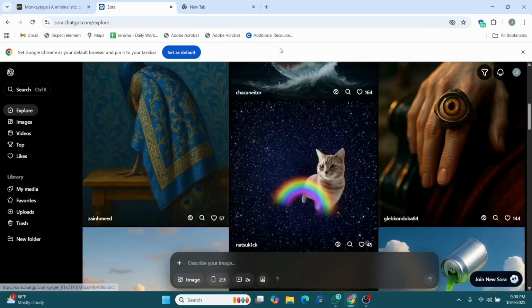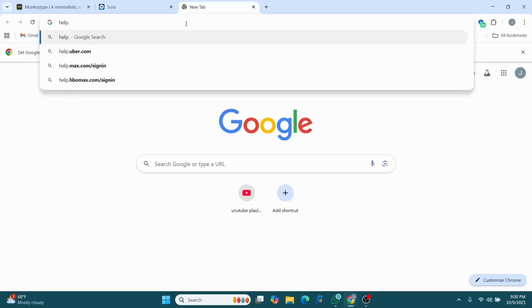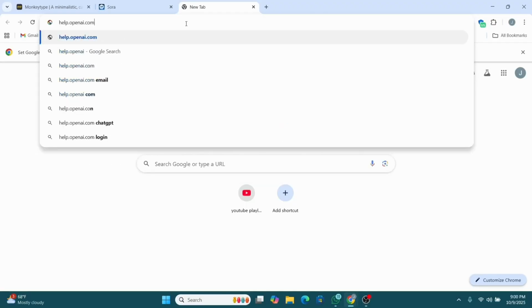So if you think someone used your likeness without permission, and you want to control it, what you can do is, instead of here, go over to help.sora.com. So just go ahead and go over there, or go to help.openai.com and hit enter.